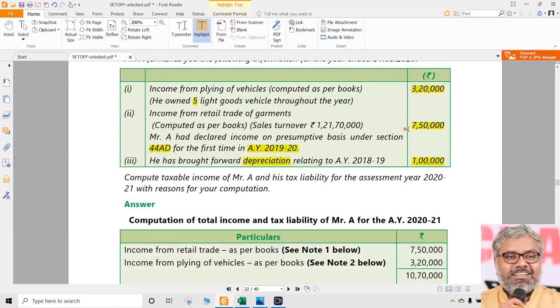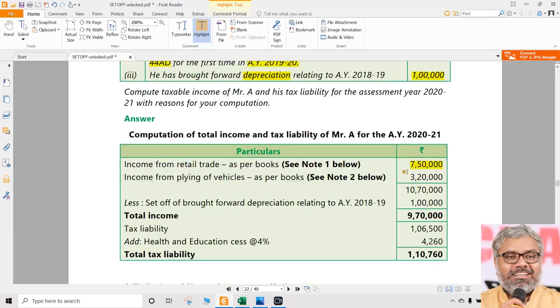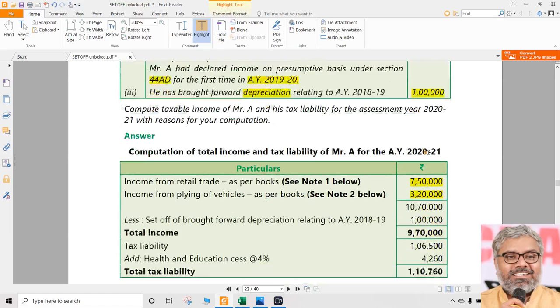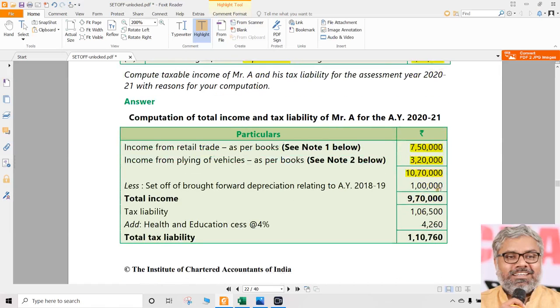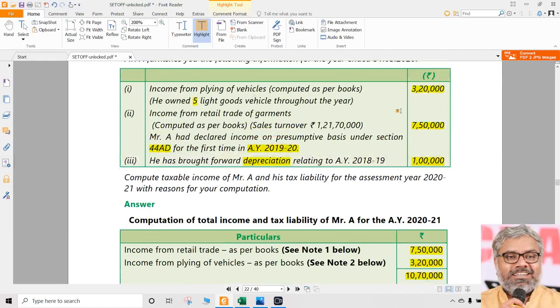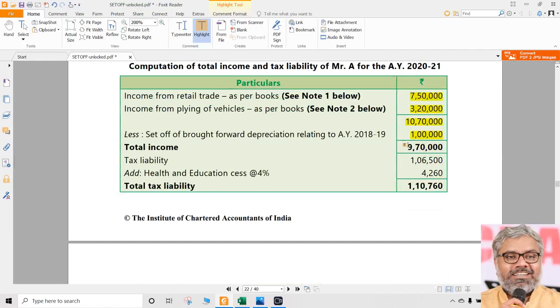So as per books, PGBP is 7,50,000, and also this is also PGBP. Income from plying of vehicles is 3,20,000. Both are given. All that we are doing is add them. We'll get 10,70,000. Can this 1 lakh be deducted? Yes, because this is actual income. If it was presumptive, this 1 lakh could not have been deducted. Because this is actual income, this 1 lakh can be set off against the positive incomes of the SSE, which becomes 9,70,000 total income.